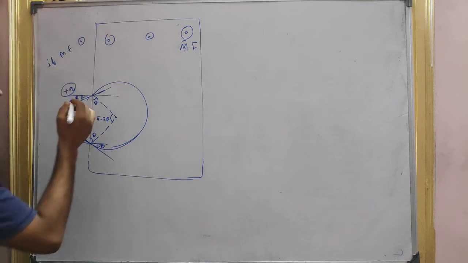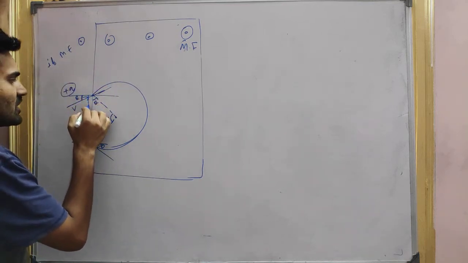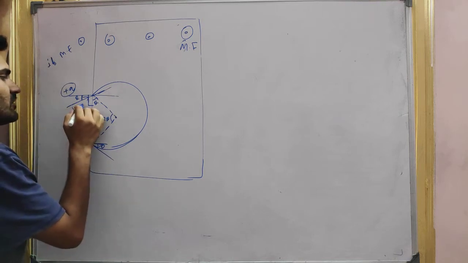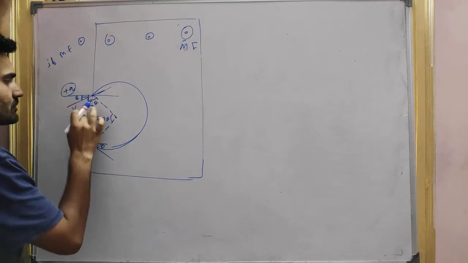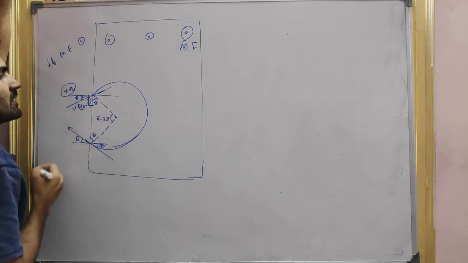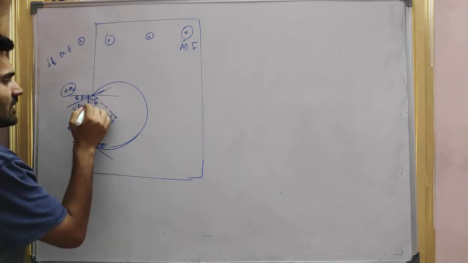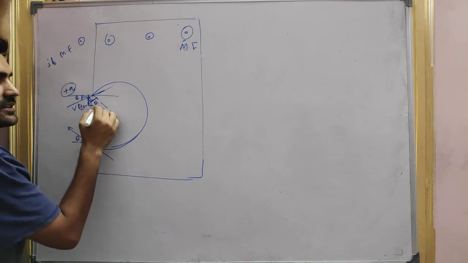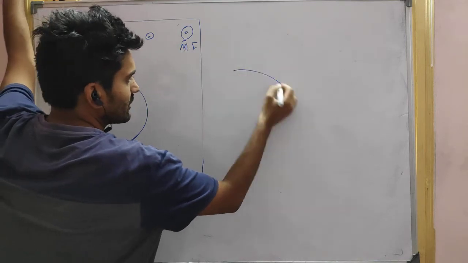So let's find out whether this is theta or not. This angle is 90, so what is this angle then? It will be 90 minus theta. So if 90 minus theta is this angle, and this angle is also 90 degrees, then this one is theta.